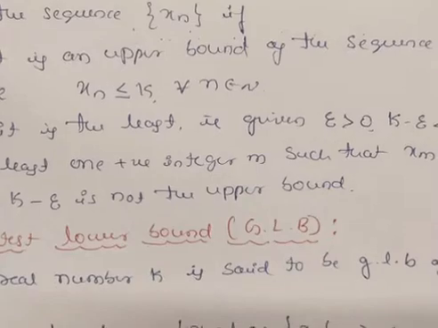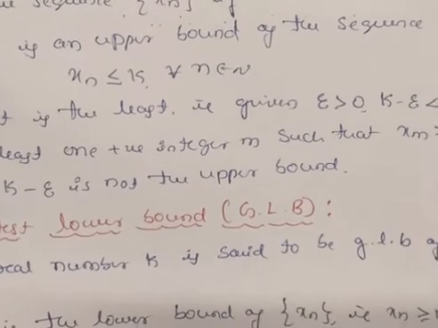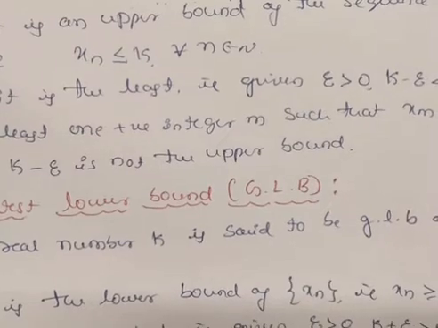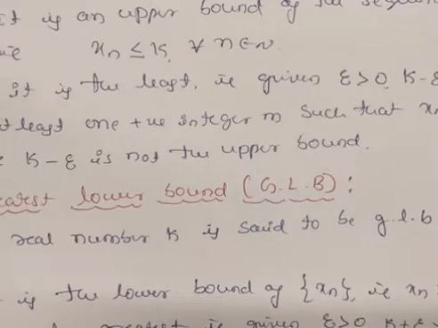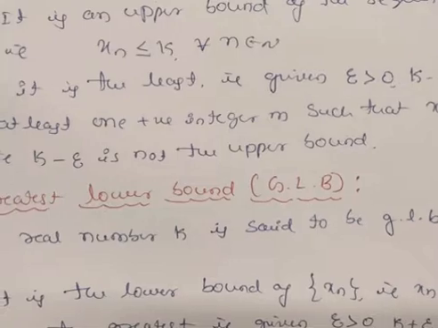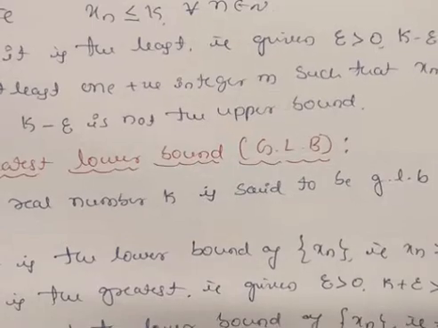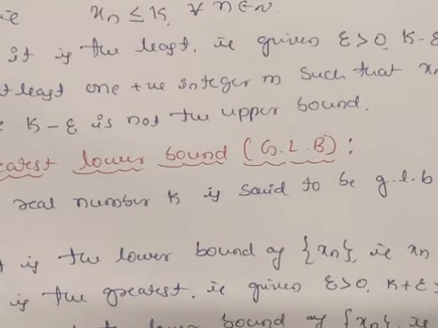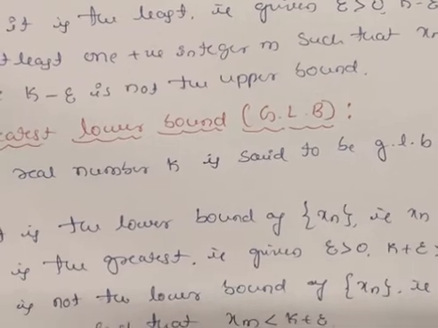Next is greatest lower bound, which is a similar one. A real number k is said to be the greatest lower bound of xn if, first, it is a lower bound of xn, that is xn should be greater than or equal to k for all n belongs to N. And the second point, it is the greatest, that is, given epsilon greater than 0, k plus epsilon is greater than k, and k plus epsilon is not a lower bound of xn.